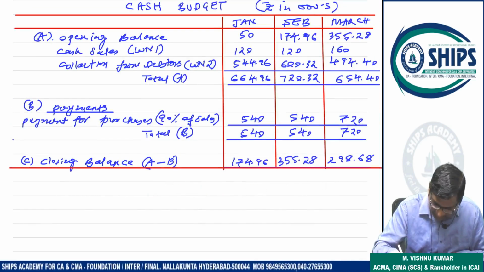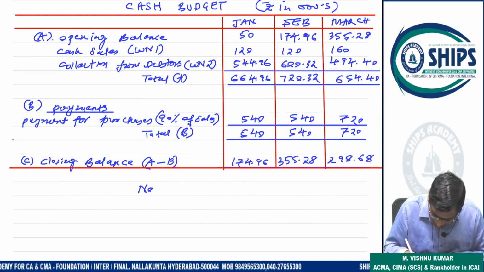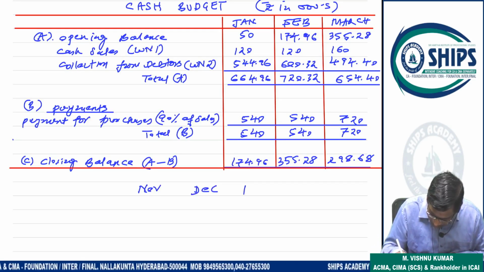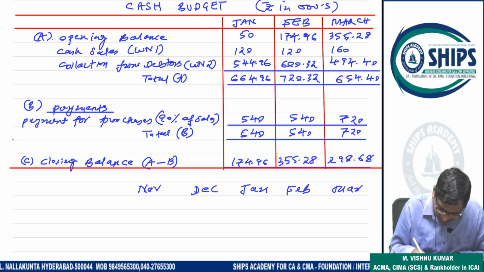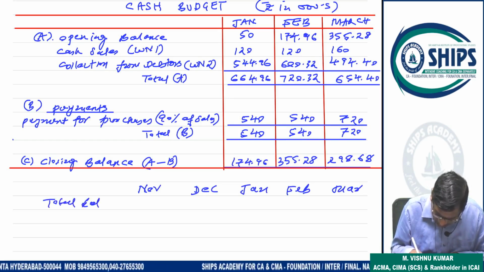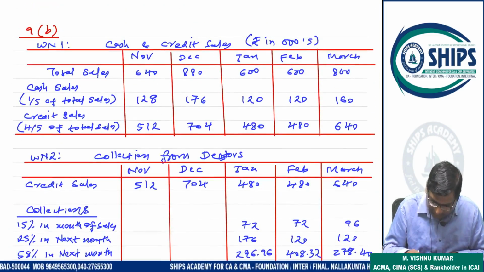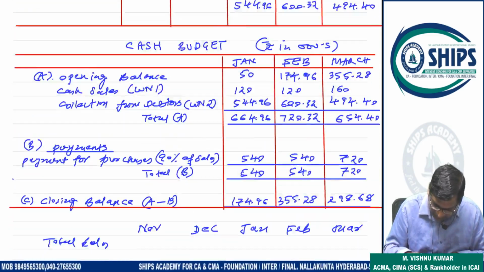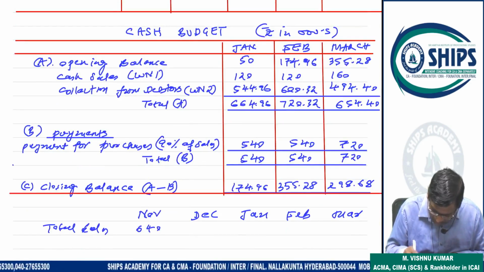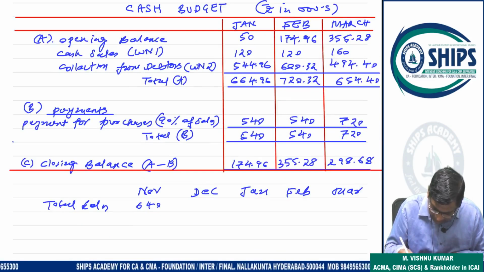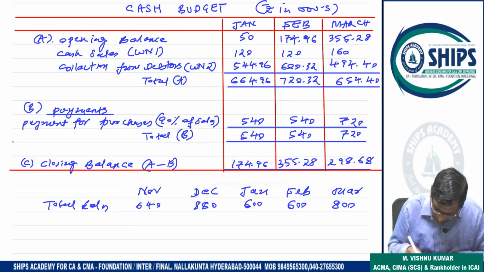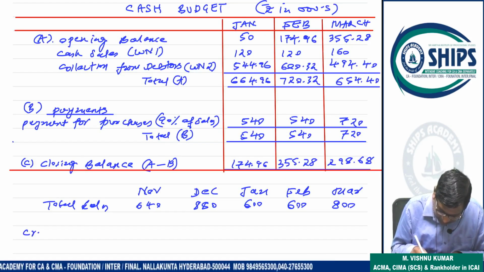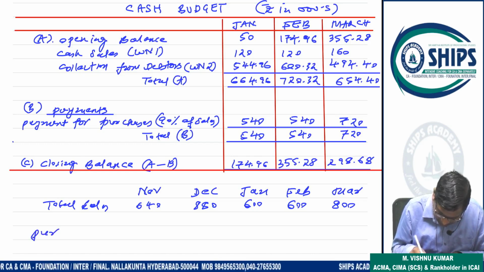See, once again I am writing this. Now I will write total sales here first. Total sales: 640, 880. Now purchases.